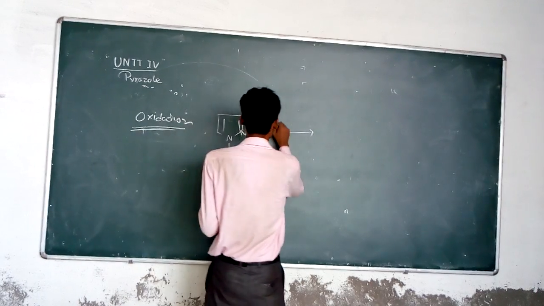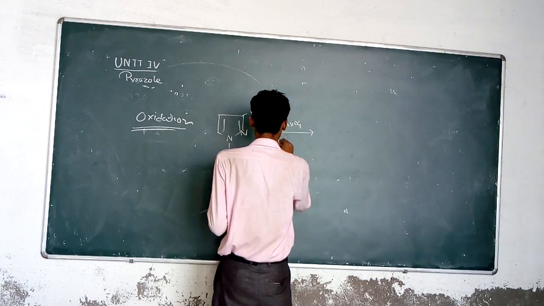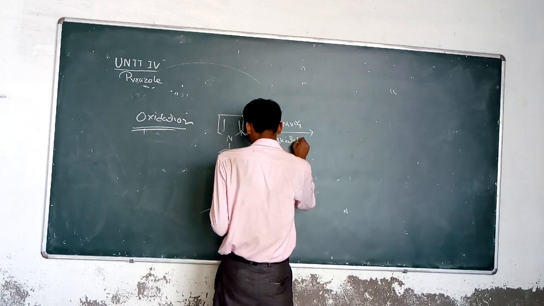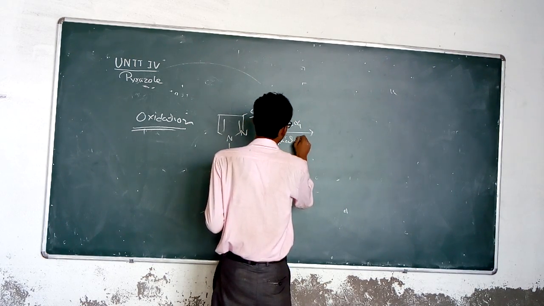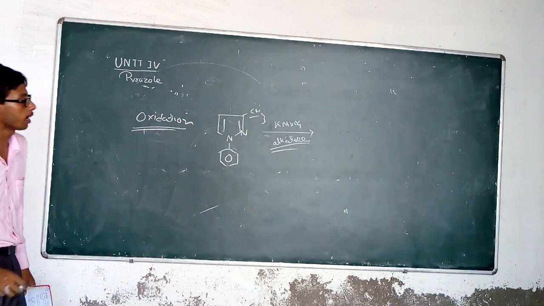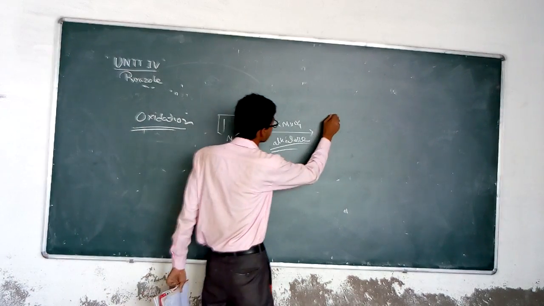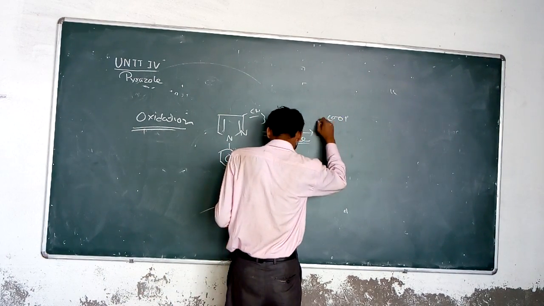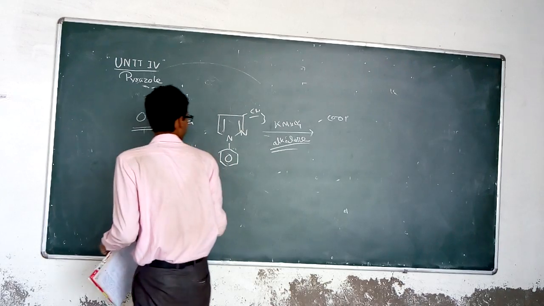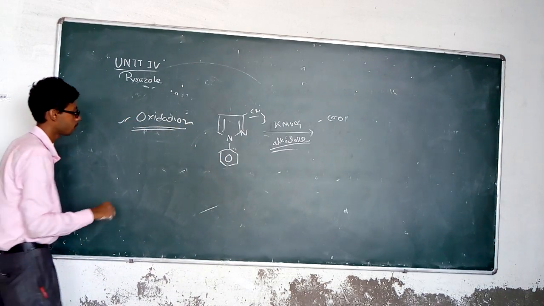The reagent in that case is KMnO4, potassium permanganate in alkaline solution, and the CH3 group is converted to the COOH group. So this is the normal oxidation occurring in substituted pyrazoles.